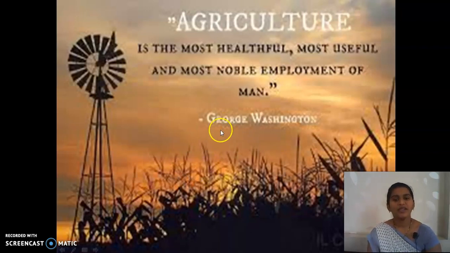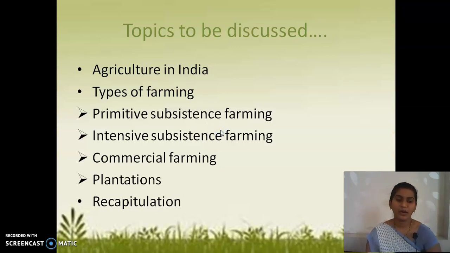We'll see some facts about agriculture in our country. Today we are going to see the concept of agriculture in India and then the types of farming. Children, this is very important for your assessment. In types of farming, we'll be seeing primitive subsistence farming, intensive subsistence farming and commercial farming.